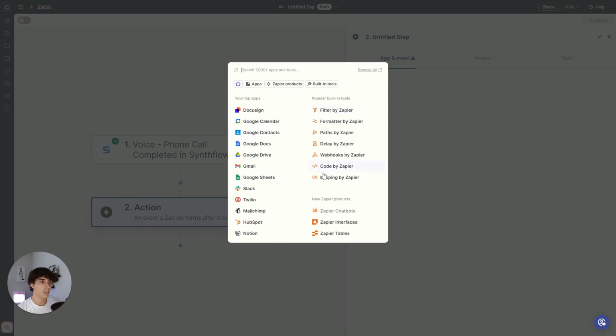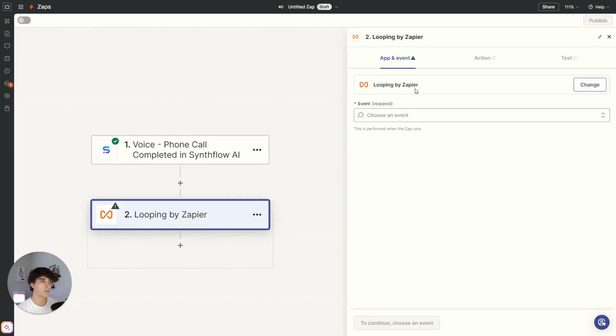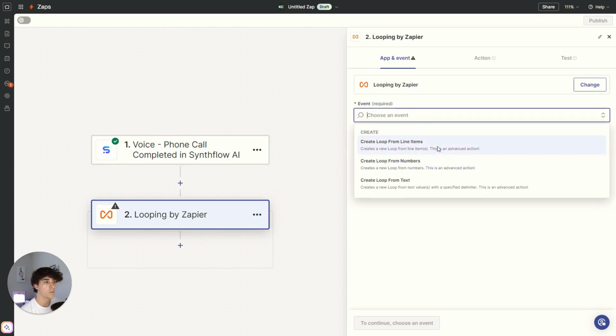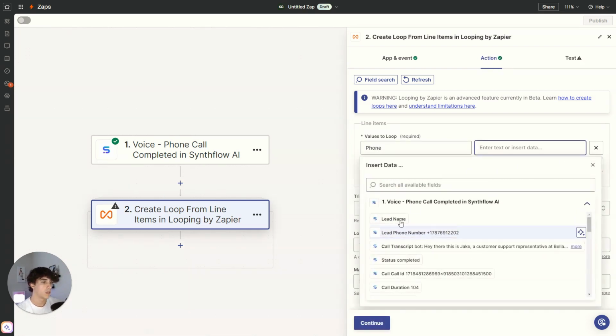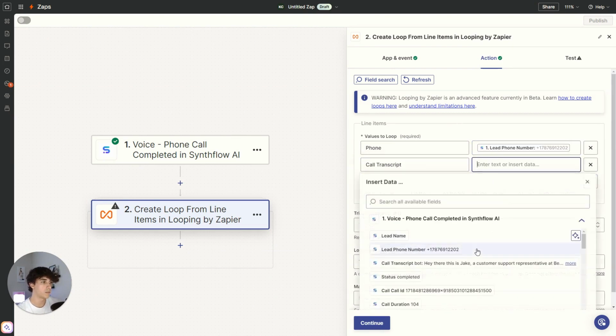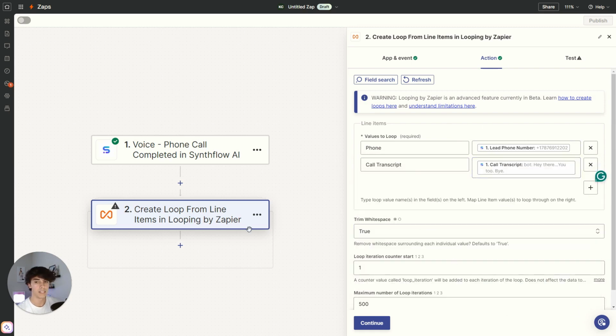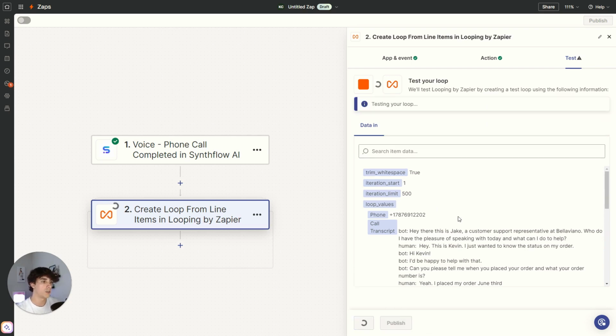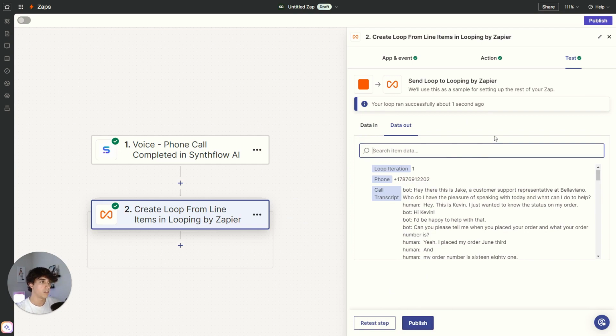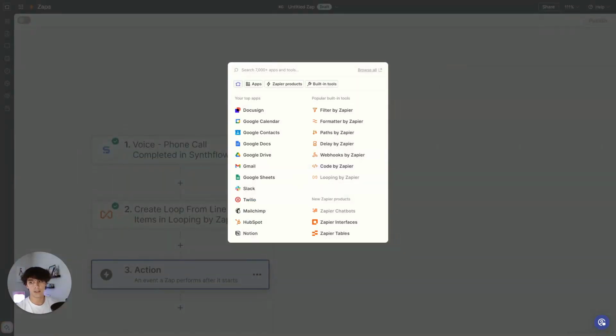Now, what you're going to want to do is loop. So you're going to be looping with Zapier. And with looping in Zapier, you create a loop from line items. Then from here, you select phone, go over to phone number here, and then call transcript, which is this one right here. That's it. That's all you need to do. And once that's done, you continue and test the step to make sure that everything is working. Now, once that is done, you add another step.